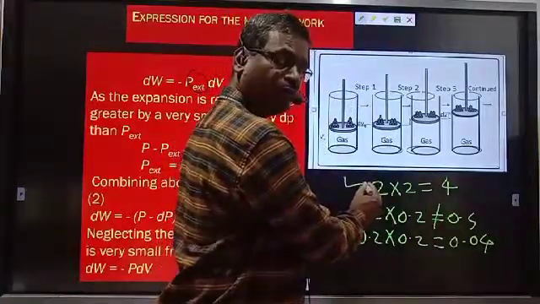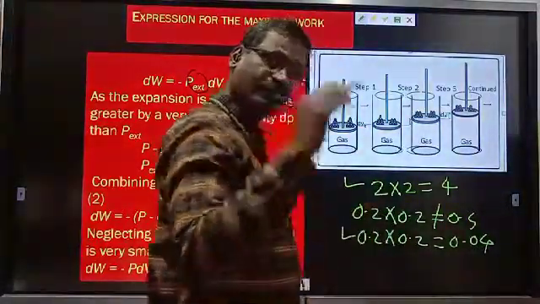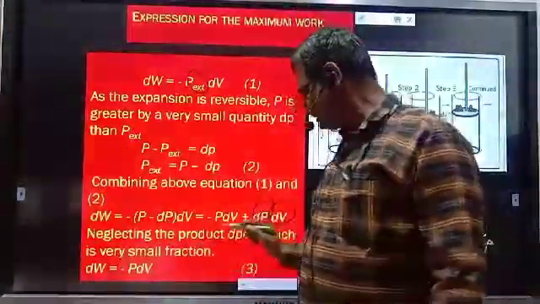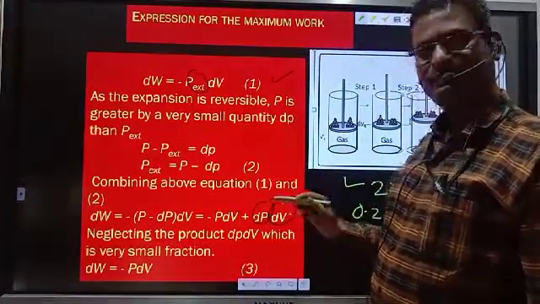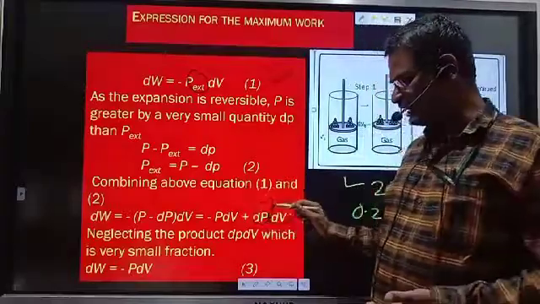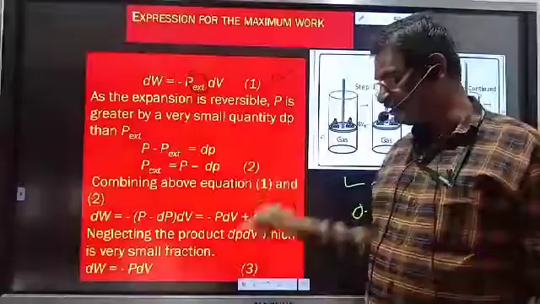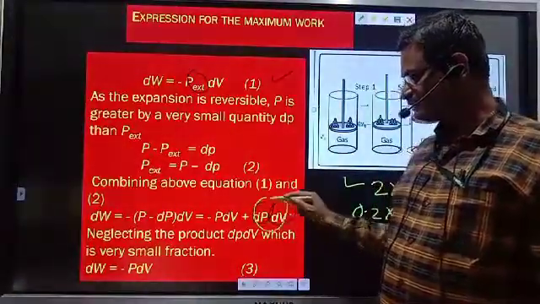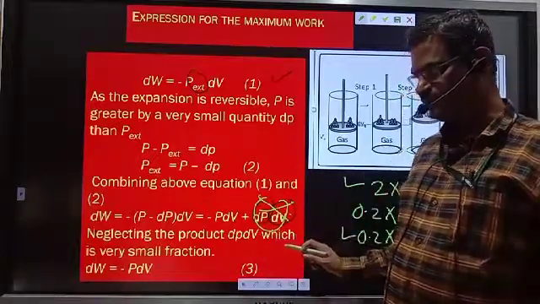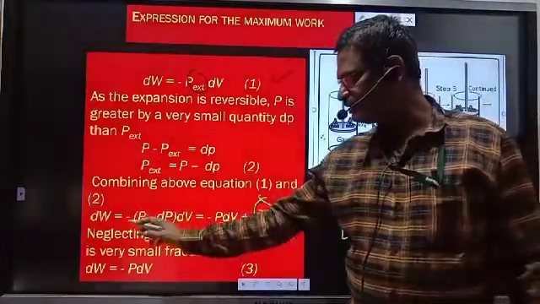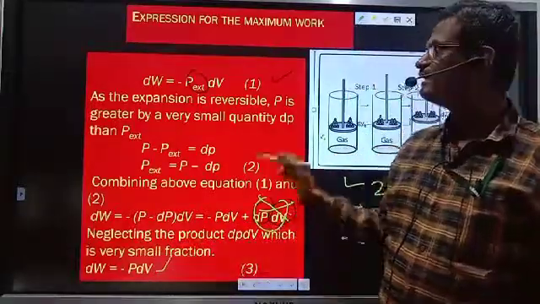Multiplication of whole numbers increases, but multiplication of fractions decreases. This is a fraction of pressure, this is a fraction of volume. Their multiplication still decreases. Therefore, this is neglected as compared with PdV. Neglecting the product dPdV, we get dW equal to minus PdV. Only this part remains.